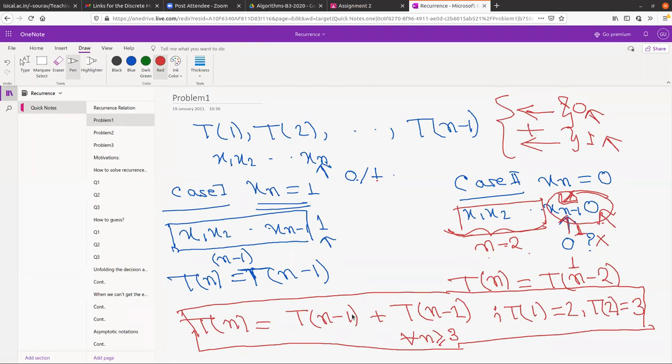So here Tn equals Tn minus 1 plus Tn minus 2, and whenever you are writing some expression on n, you have to give the base case, because without the base case this thing is meaningless. Also note that if I keep the same recurrence relation and change the base case, then this actually becomes a different problem. So the base case is important.